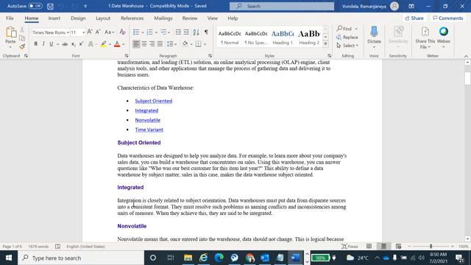This I will explain later, guys. But for integration, you can learn that it is extracting data from disparate sources and supporting them.